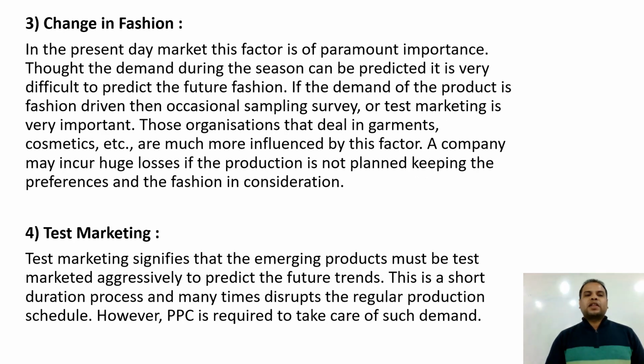Next factor which affects production planning and control is change in fashion. In the present day market, this factor is of paramount importance. Though the demand during the season can be predicted, it is very difficult to predict future fashion. If the demand for the product is fashion driven, then occasional sampling, survey or test marketing is very important. Those organizations that deal in garments, cosmetics, etc. are much more influenced by this factor. A company may incur huge losses if the production is not planned keeping the preferences and the fashion in consideration.